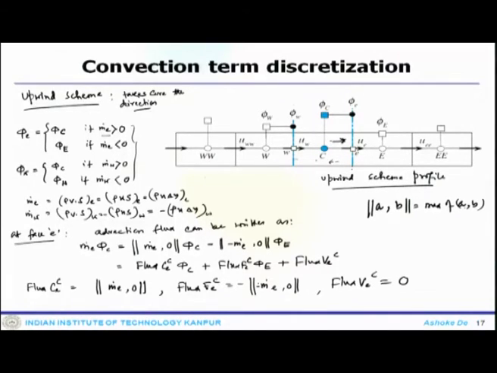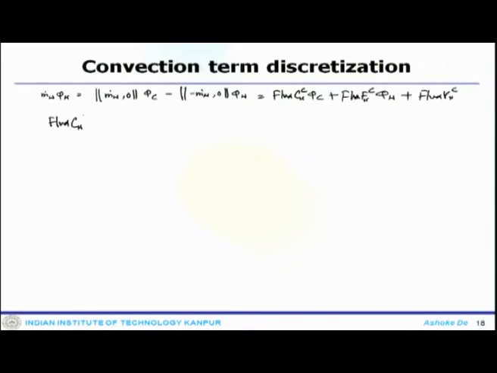Similar calculation one can get for the west phase, which is m w phi w equals m w 0 phi C minus m w 0 phi w, which is also flux C w convection phi C plus flux F w convection phi w plus flux B w convection, and what we get is flux C w convection is m w 0, flux F w convection is minus m w 0 and flux B w convection is 0.